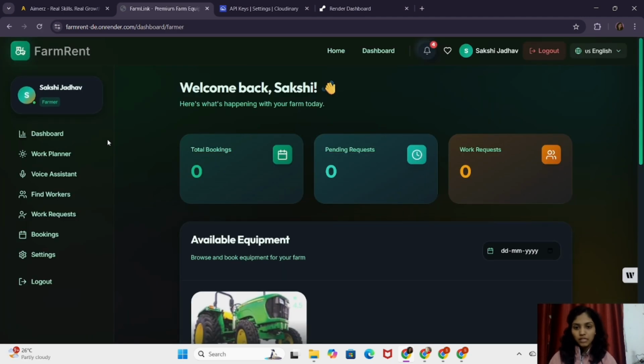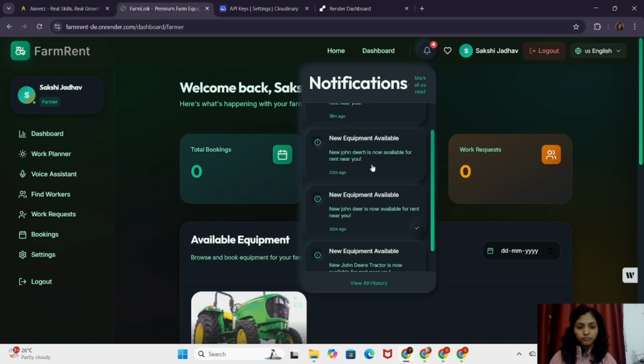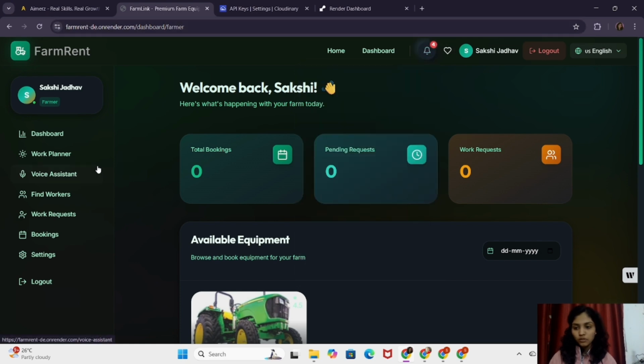As we see, this is the farmer dashboard. In this dashboard, I have provided multiple options such as work planner, voice assistant, find worker, work request, booking and settings option. And here in the navbar, we have the multi-language support with the notification. Here we can see all the notifications and the dashboard option with the like option. Let's see what is the work planner.